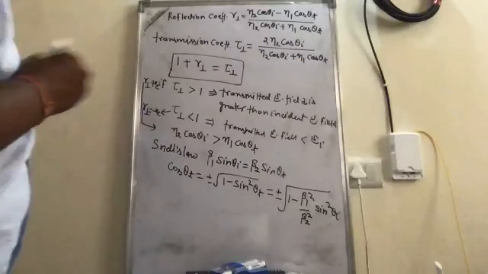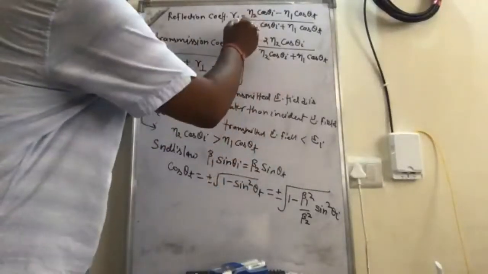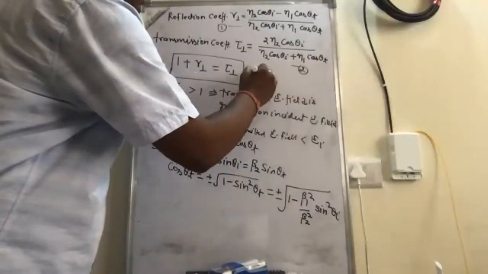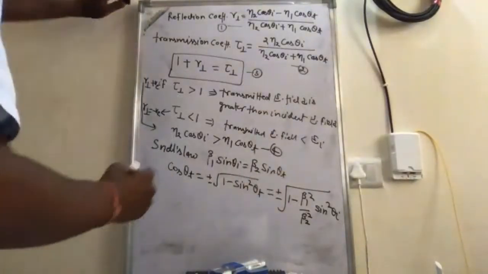Okay. Let's call this equation number 1, this equation number 2, this 3, this 4. So let's put this value in 4.